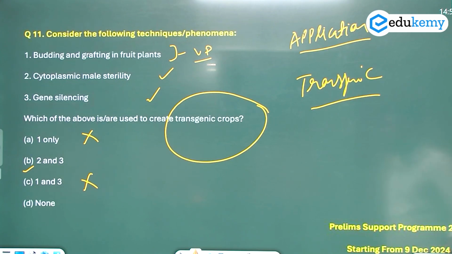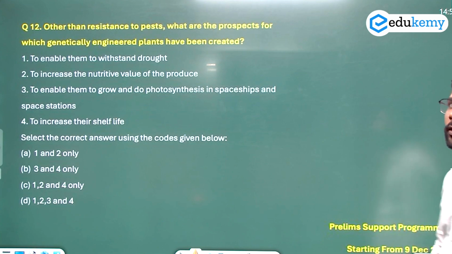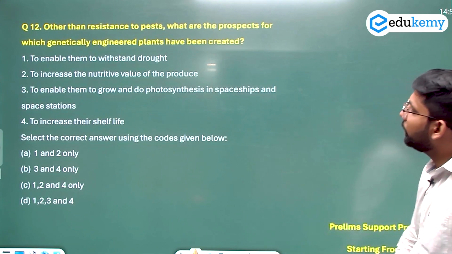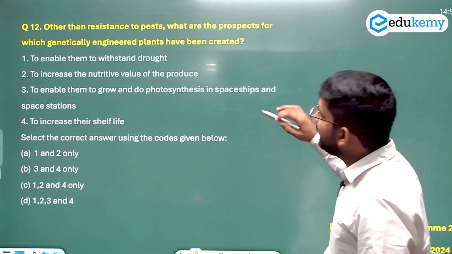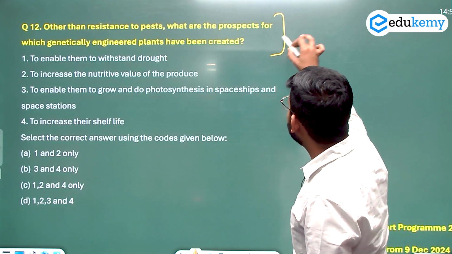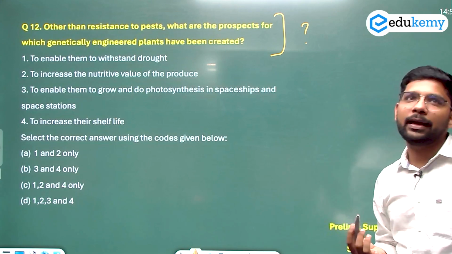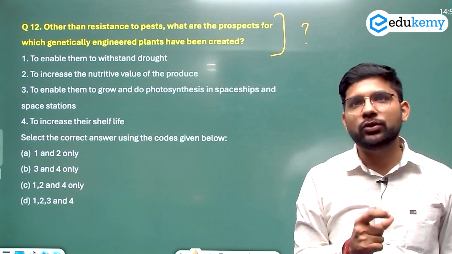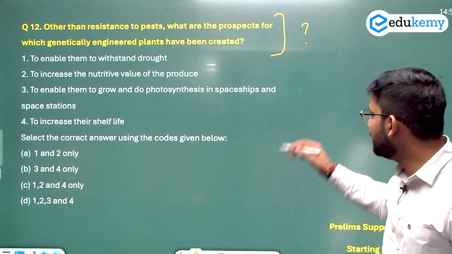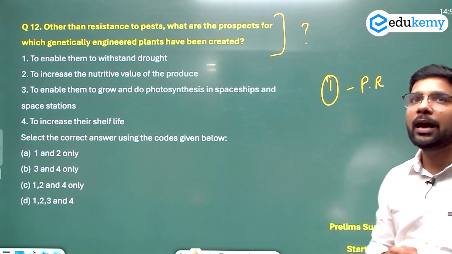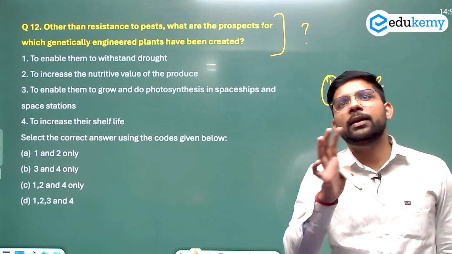Now let's come to question number 12. Other than resistance of the pest, what are the prospects for which genetically engineered plants have been created? From which perspective, which prospect is it done? One perspective is resistance to pests, that pest-resistant variety we want to create. What are the other perspectives for creating a genetically engineered plant?